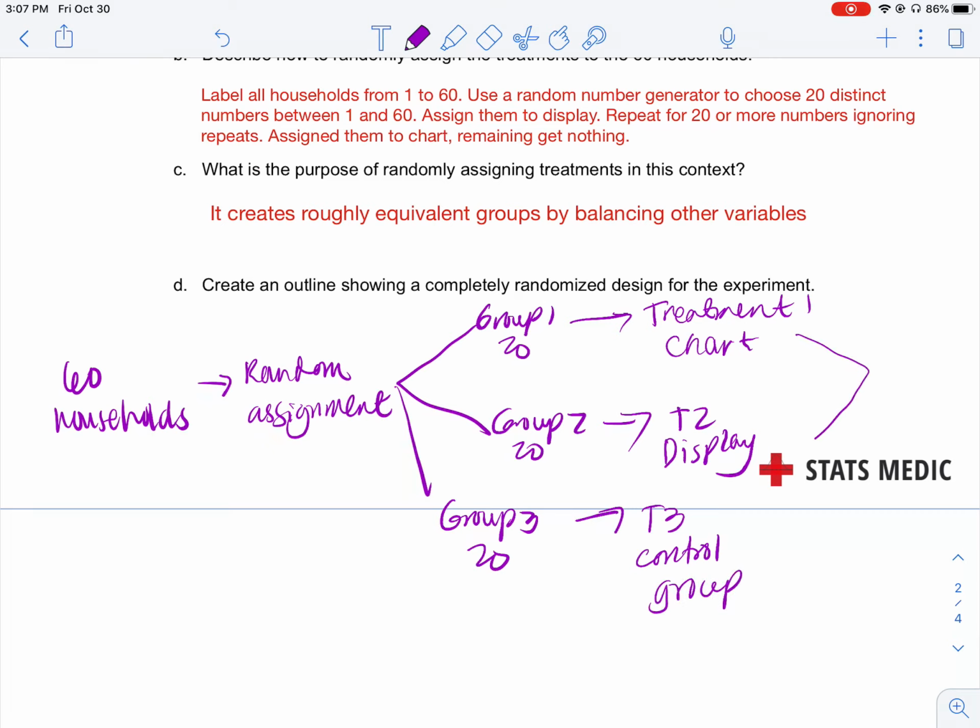And then, of course, after that, we will compare the result. But what's the result? We will compare electricity usage, right? We put that in context. We will compare electricity usage. And then there you have it. This is what you call, please make sure you know what that is called, a completely randomized design. Okay?